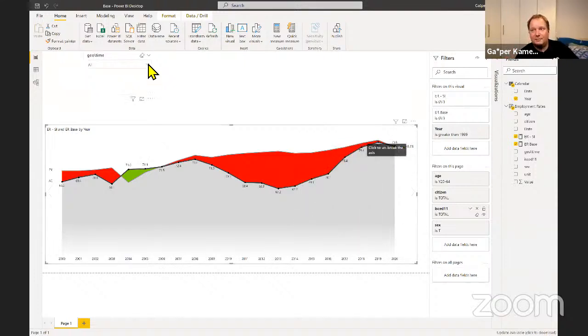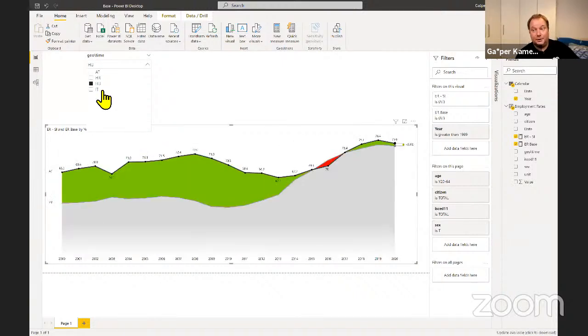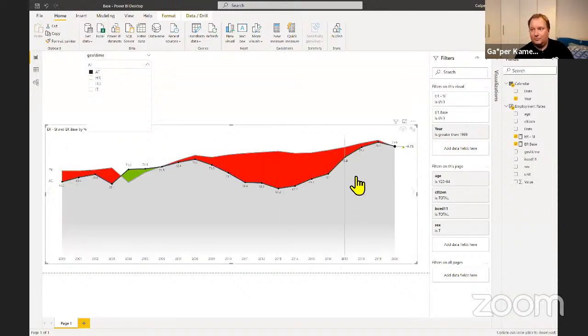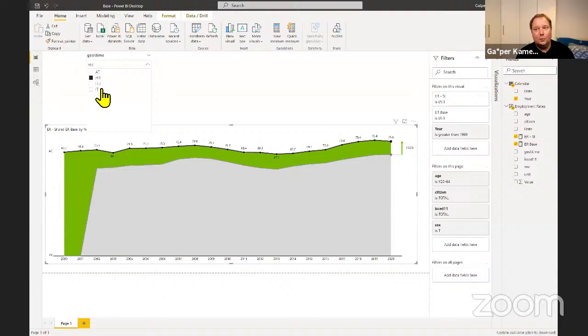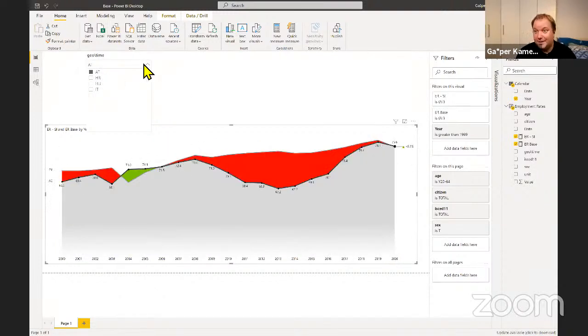Now I have a comparison of Slovenia to all the other countries, and this is actually interesting, right? The employment rates, okay, against Austria, it looks like a disaster, but against other countries, looks kind of cool. Well, looks cool to be a Slovenian, I guess.